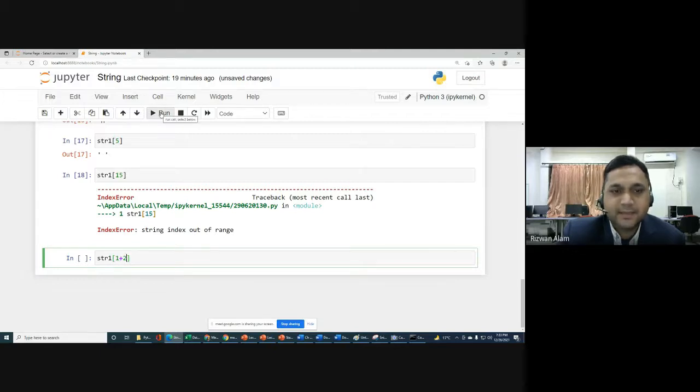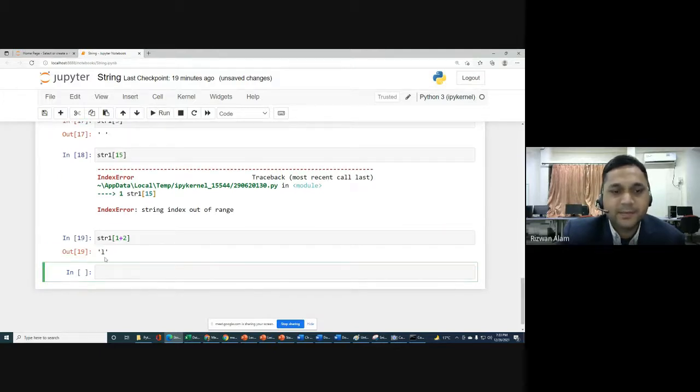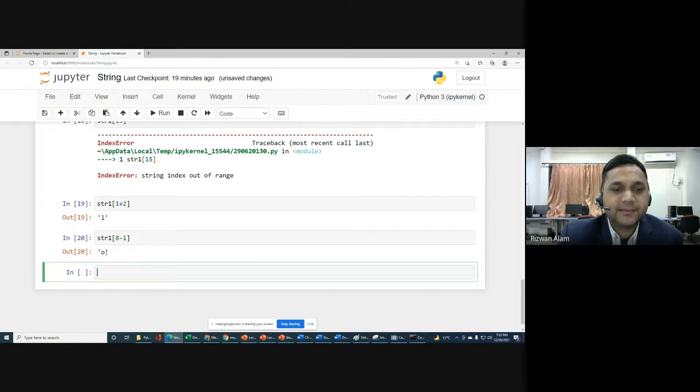There will be no problem in that. L we will get for str1[3]. Or you can write str1[8 - 1], which means index 7, and at the 7th index we will have O.